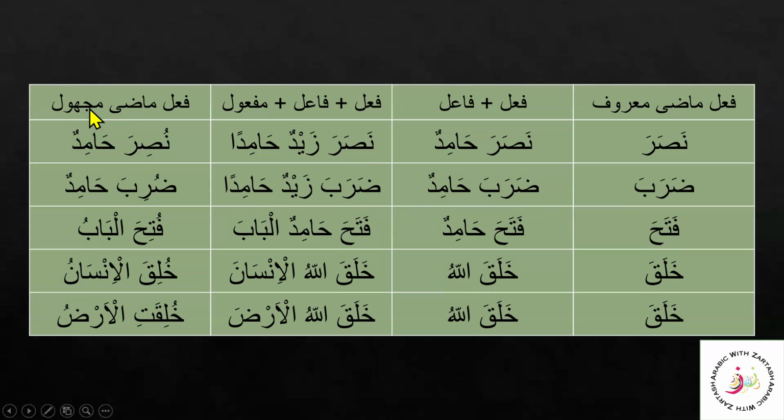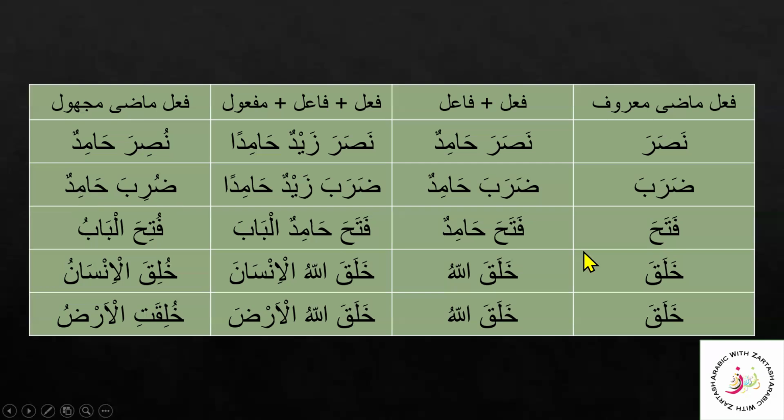Fa'il madi majhul, we know how to make it with the ui sound. Daraba becomes duriba, Hamidun, where Hamidun is a naib fa'il. And see that this is after the fa'il, duriba, the fa'il madi majhul, and it is in the state of rafa.